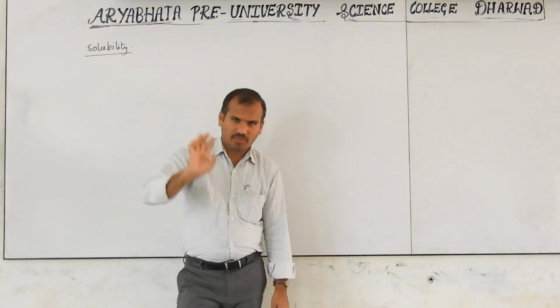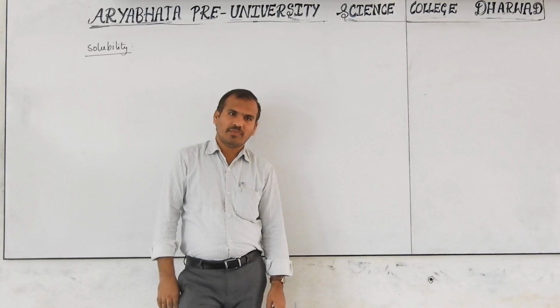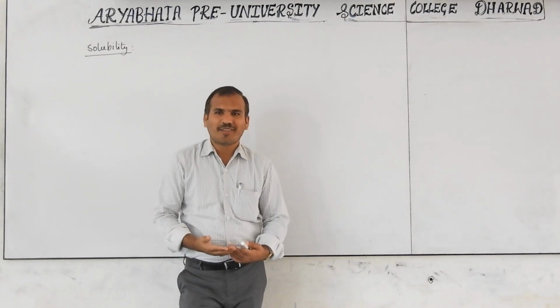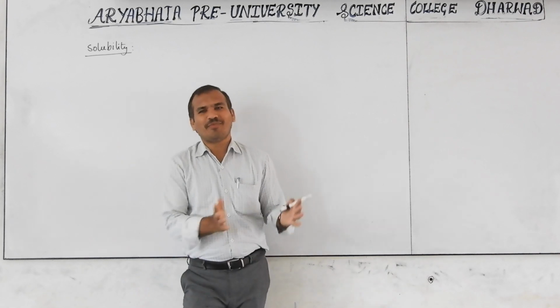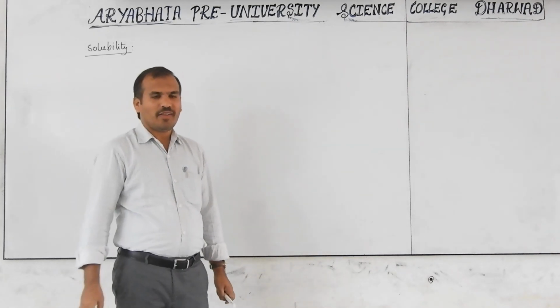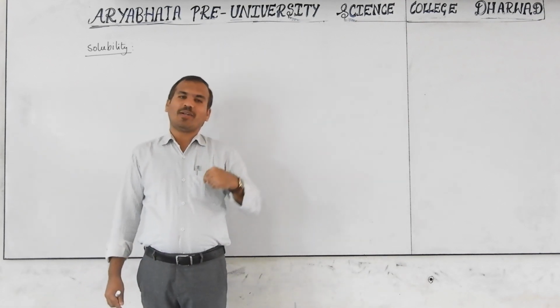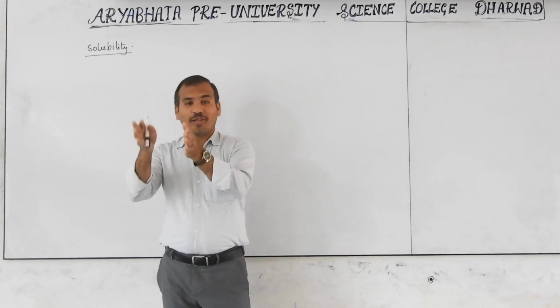This applies to all second year compounds, haloalkanes up to amines. Solubility discussion is not required that much in the next chapter. We know that up to 4 carbons are soluble. What about the 5th carbon? Is it soluble or not?